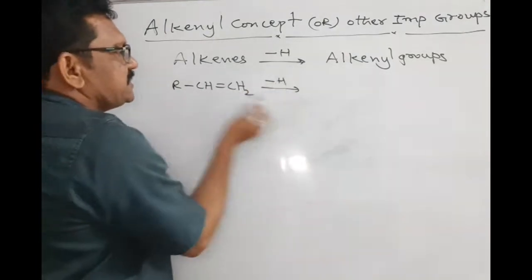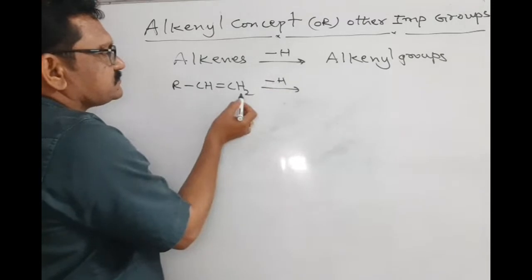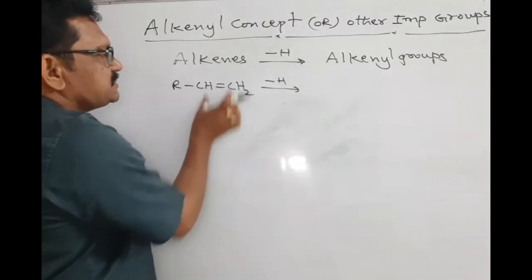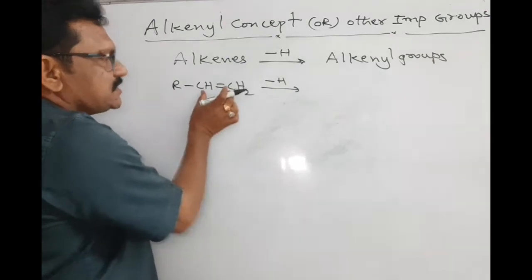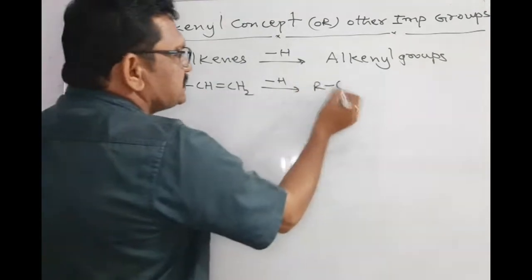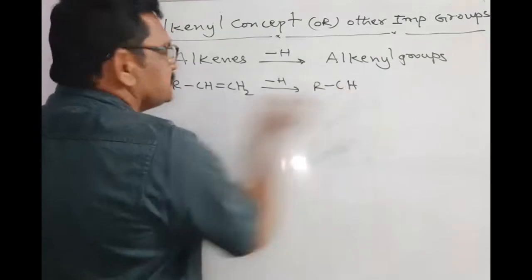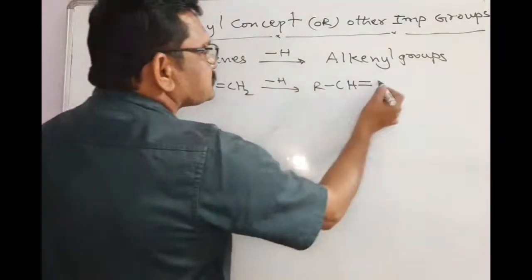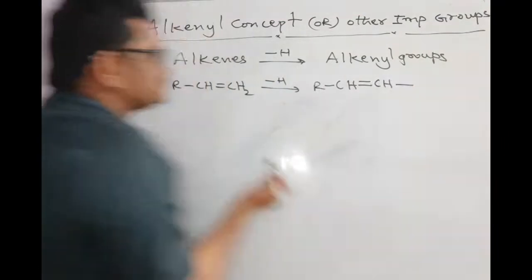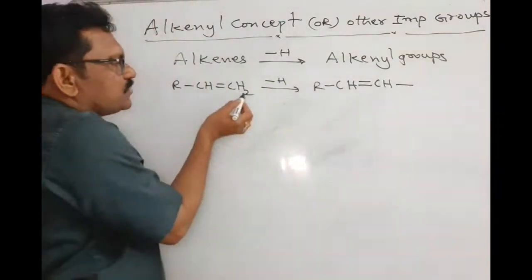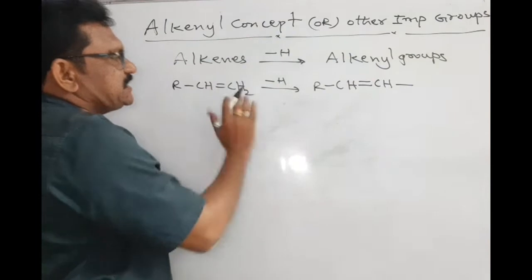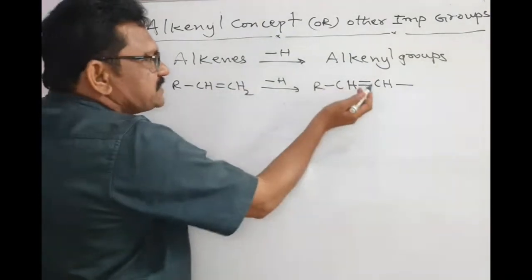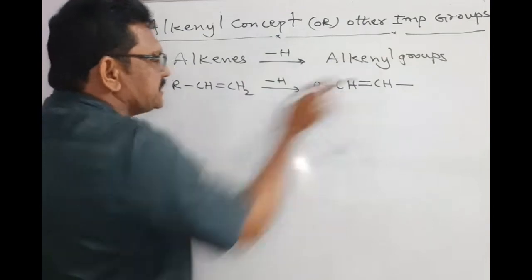Here hydrogen is removed, particularly from the carbons bound with the double bond. That means here RCH=CH, we remove one hydrogen, so there is a deficit of one hydrogen. We get this type of group. This is called an alkynyl group.